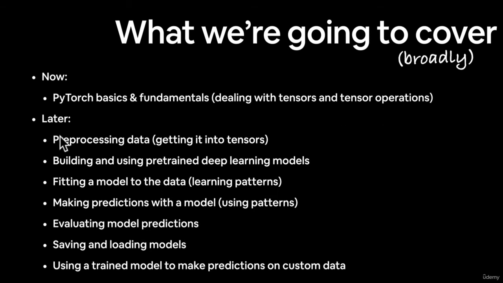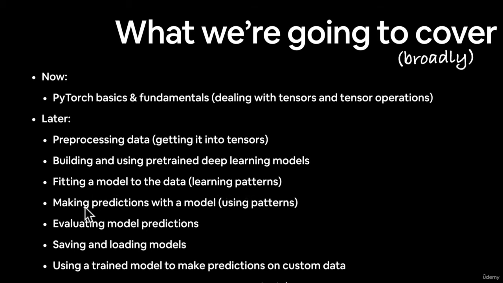Later, we're going to be focused on pre-processing data, getting it into tensors, so turning data from raw form, images, whatever, into a numerical encoding, which is a tensor. Then we're going to look at building and using pre-trained deep learning models, specifically neural networks. We're going to fit a model to the data, so we're going to show our model or write code for our model to learn patterns in the data that we've pre-processed.